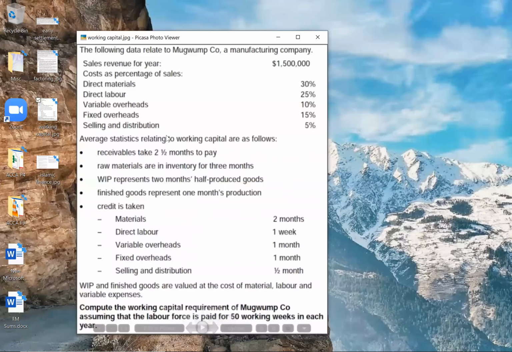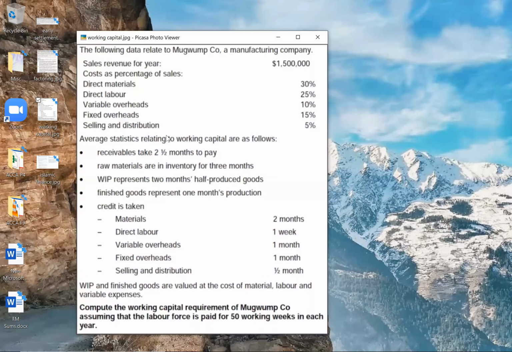Yes, sir. So the following data relate to Mugwum company, a manufacturing company. Sales revenue for the year 1.5 million, and the costs as a percentage of sales are given as direct material 30%, direct labor 25%, variable overheads 10%, fixed overheads 15%, and selling and distribution overheads 5%. Correct. So in short, we know material cost, we can calculate production cost, and we can also calculate cost of sales.